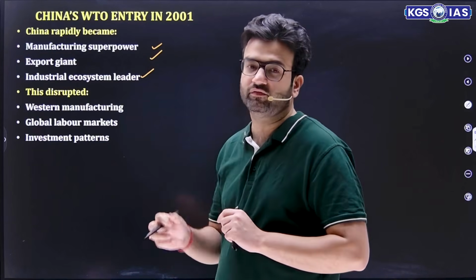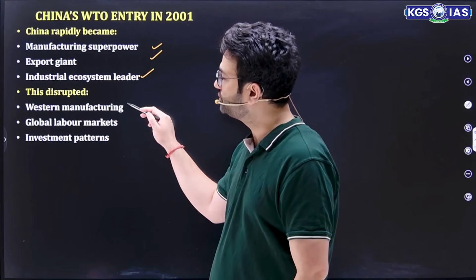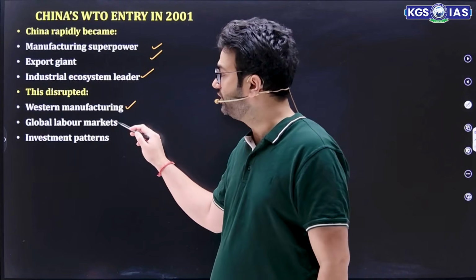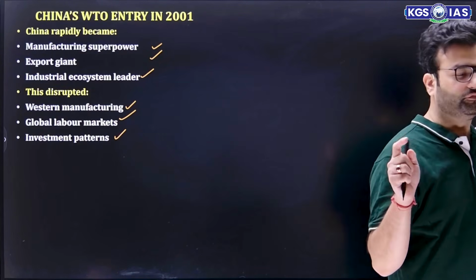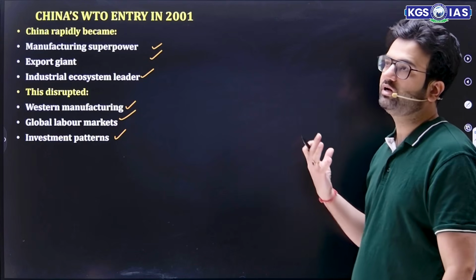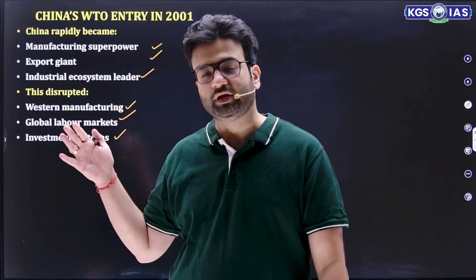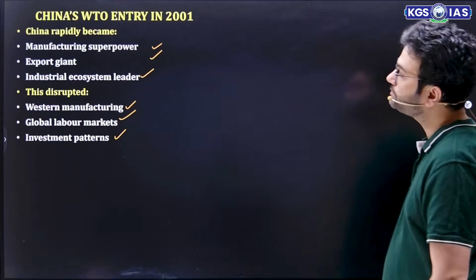When China became the global leader in different manufacturing sectors, it led to disruption in Western manufacturing and in global markets and investment patterns. That simply says that if one country becomes strategically resilient and its products become indispensable, it will try to reduce the impact of Western powers also.